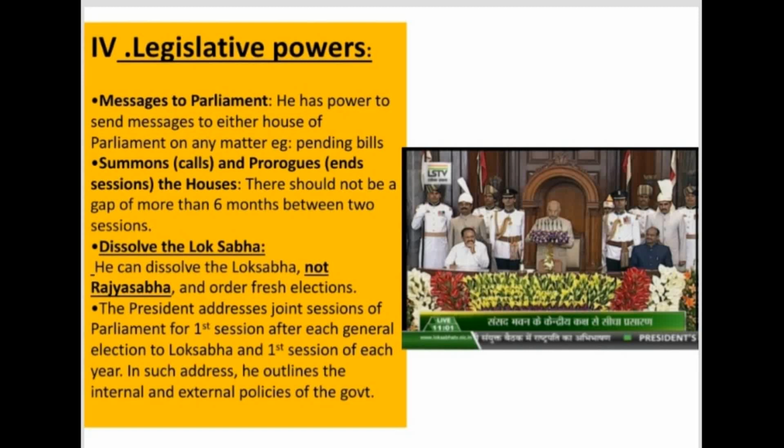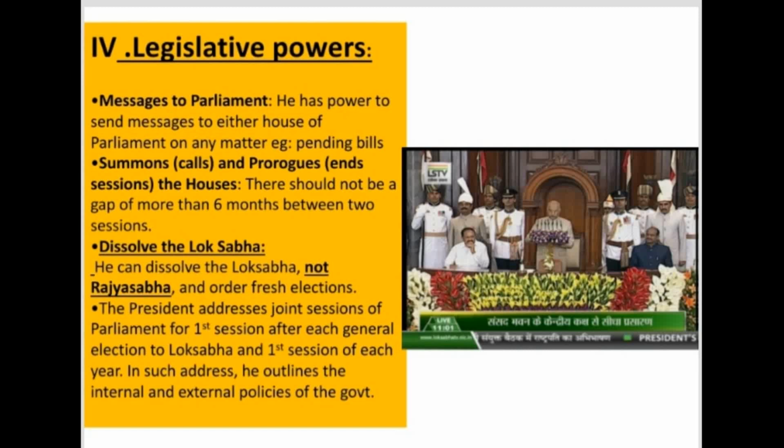Also, the President is the person who summons, that means who will issue an order for the beginning of a parliament session, and prorogues, that means ends the sessions of Parliament. You all know that Parliament meets thrice a year for the budget, monsoon and winter sessions. Whenever a session has to begin, the President will receive timely advice from the Prime Minister and his council, and later he will issue orders for the beginning of Parliament. Such an issue of order is called summon.